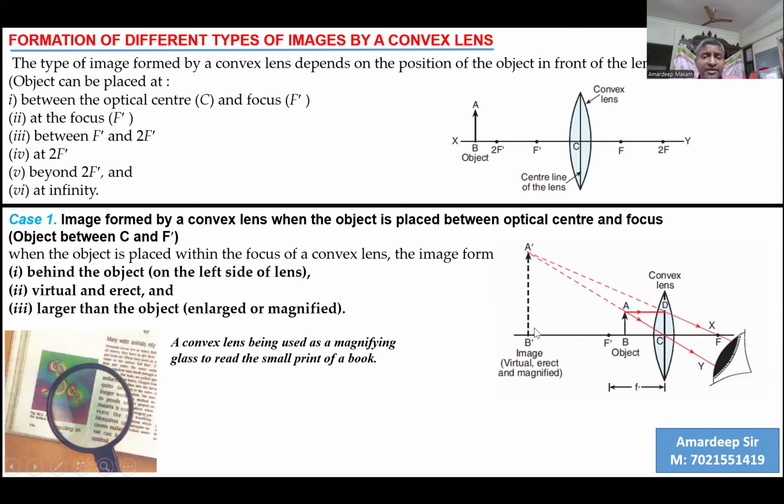But in this particular case, we saw that the rays were not merging together or intersecting. In fact, these two rays were diverging, and therefore we extend them back to find that they converge on the left side of the lens, and that indicates the position of the image. The position of the image being on the left side of the lens, the image formed is called a virtual image. We find that the virtual image is always erect, and in this case it is magnified also. Let's go to the other cases.